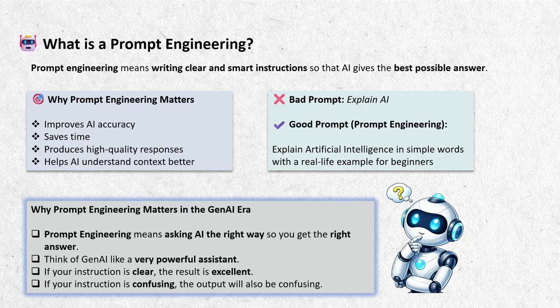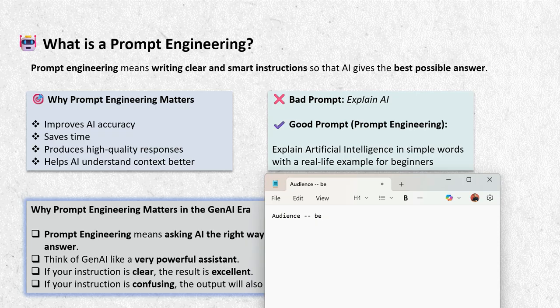Let's understand this with a very simple example. Bad prompt: explain AI. This is too vague. AI doesn't know for whom, in what depth, with or without examples. Good prompt, that is prompt engineering: explain AI in simple words with real life examples for beginners. Now this is very clear. Here the audience is beginners, language is simple, expectation is real life examples.